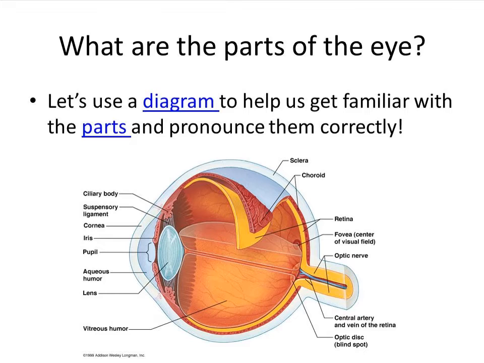Rod cells and cone cells are in the retina. Rod cells get activated in the dark; in bright light, the cone cells get activated.